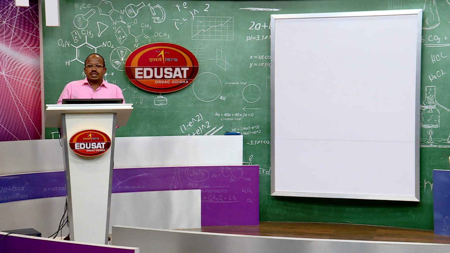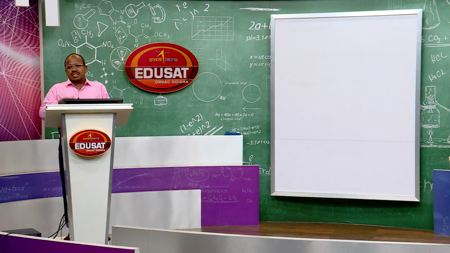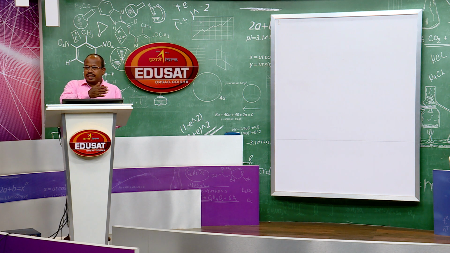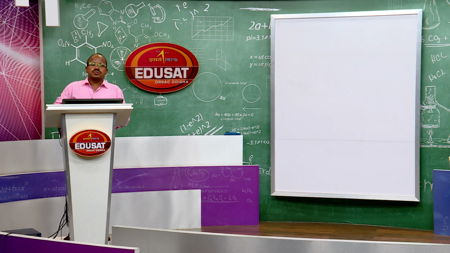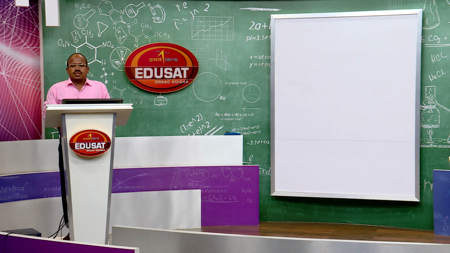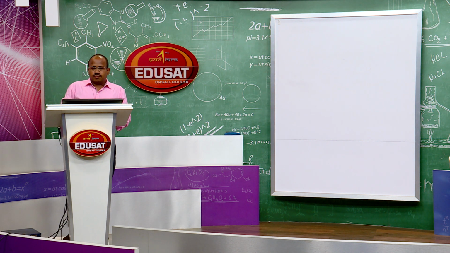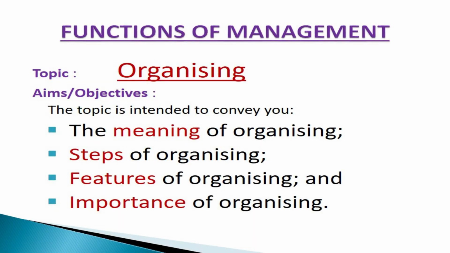Similarly, in case of business organization, objectives are determined, plans and policies are made. After planning, next comes organizing. How to achieve these objectives of the organization successfully, that is effectively and efficiently. These are coming under the functions of management. So, now we will discuss about organizing. In this topic we will see the meaning of organizing, the steps involved in organizing, features and importance of organizing.